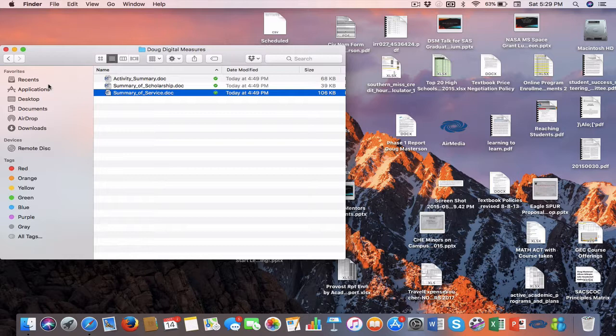And another thing that we're going to be able to deploy once this is in place is web profiles. So I just got back from a conference, and there are many universities that are using web profiles in Digital Measures. And what that allows you to do is build your website around the data of Digital Measures. And of course, we'll have to be working with university communications and the president's office and all that when the website changes happen. But what I'm hopeful of is that we'll be able to do this.